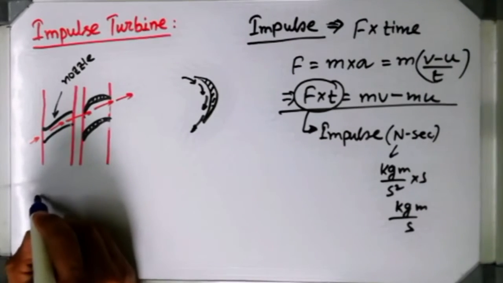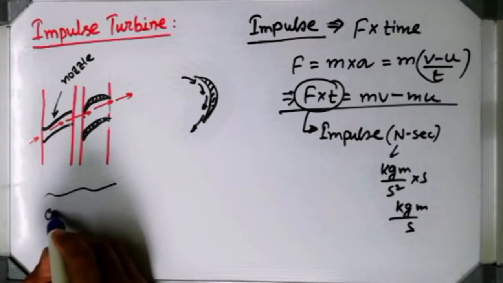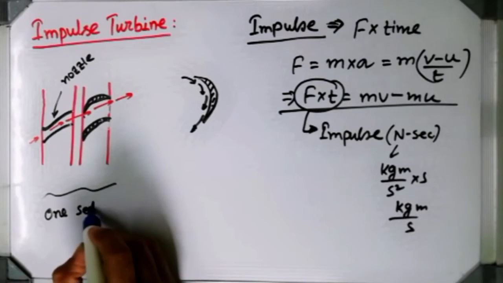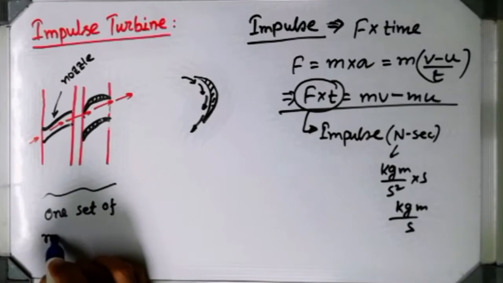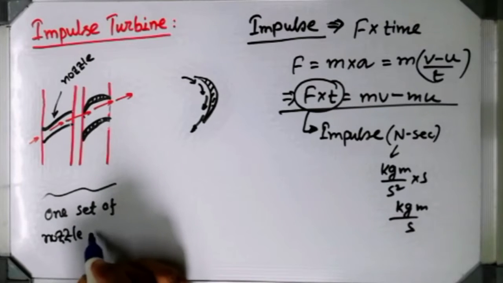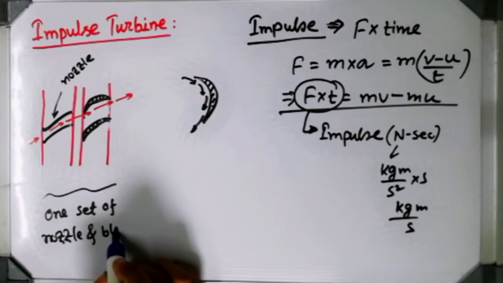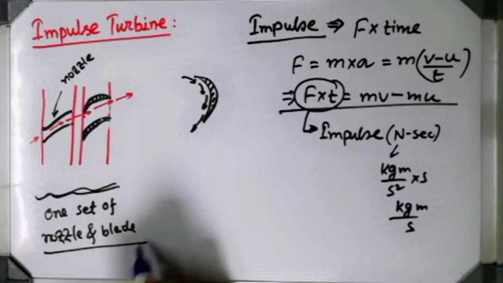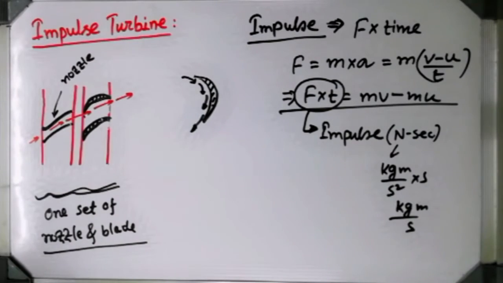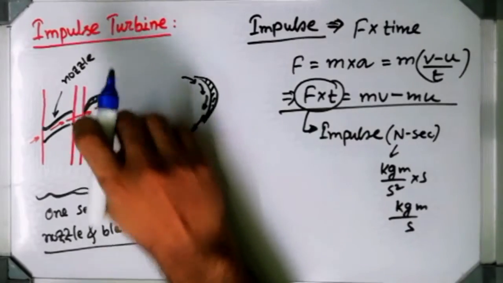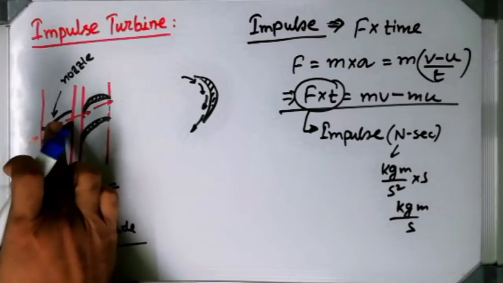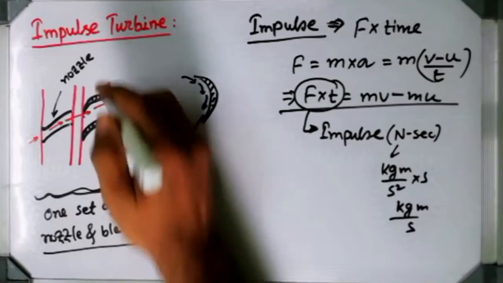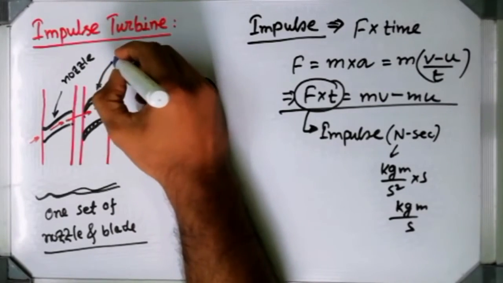Suppose this is what I am drawing, that is one set of nozzle and blade. This drawing is giving that feeling. Okay, so that is the incoming flow of the nozzle, that is the outgoing flow from the blade, that is a blade, cross section of blade.